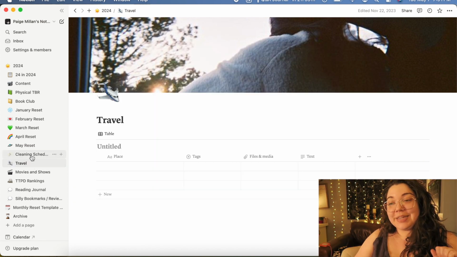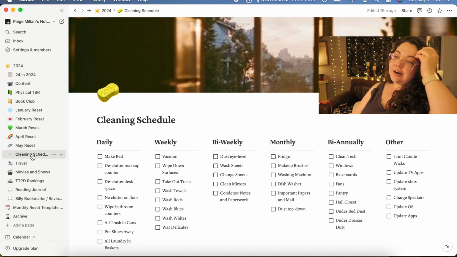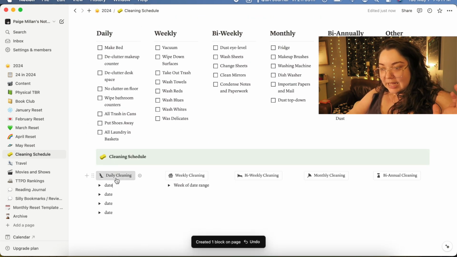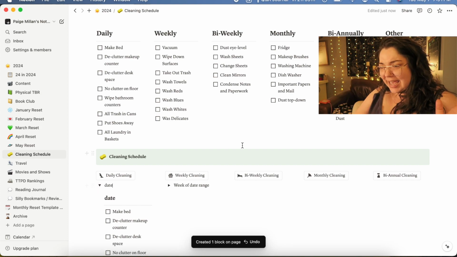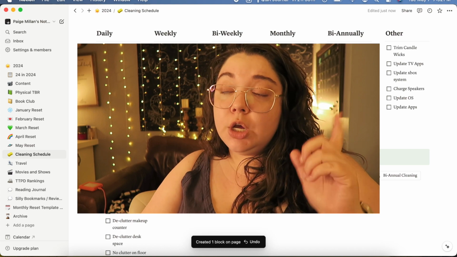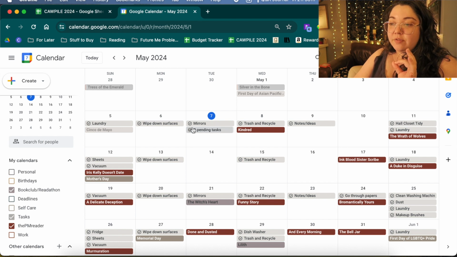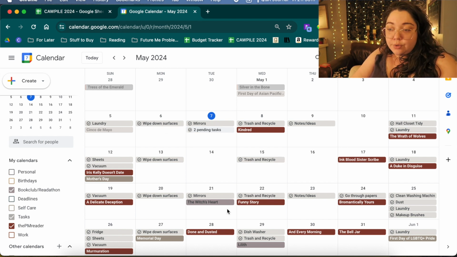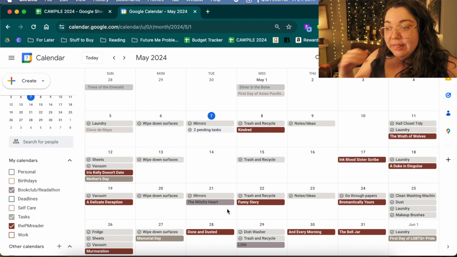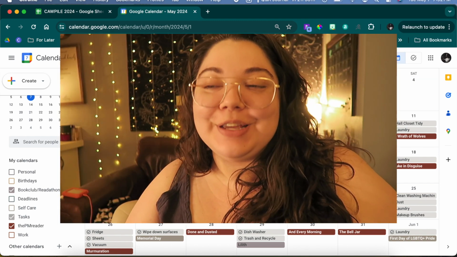Another page I don't use is this cleaning schedule that I spent literally weeks setting up at the very beginning of the year. I set it up so that it would have these little buttons down here that I can click and it would give me my to-do list every day or every week. Never use them. What I do use instead is my Google Calendar, where I decided to add all of the cleaning tasks that I would like to do, either weekly, daily, bi-weekly, bi-monthly, whatever, as tasks. And then I put them here, and then I ignore them because I don't actually like a cleaning schedule.